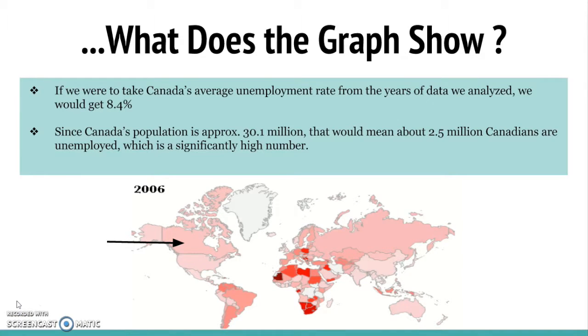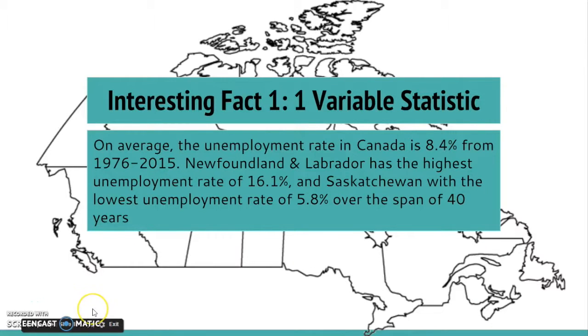But if we were to take Canada's average unemployment rate from the years of data we've analyzed, we would get 8.4. Since Canada's population is approximately 30.1 million as of July 2015, excluding the ages of 0 to 14 since they are not eligible to work, that would be about 2.5 million Canadians that are unemployed, which is a significantly high number.